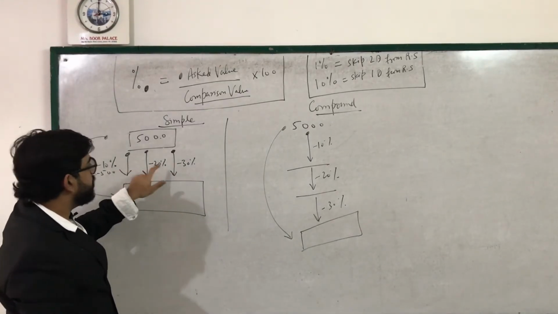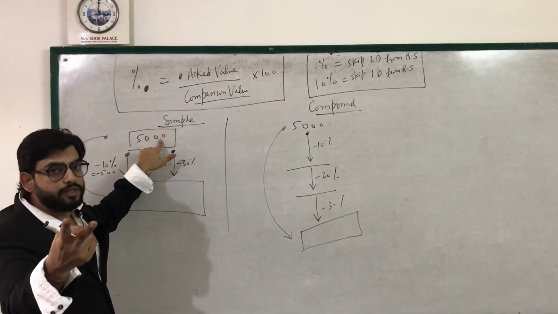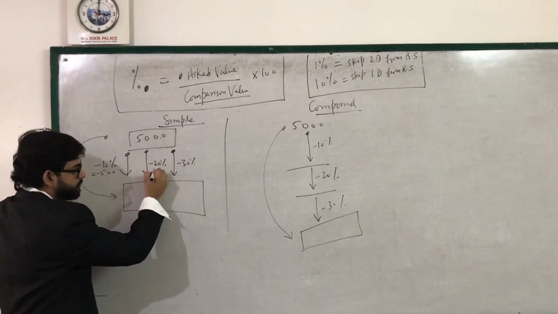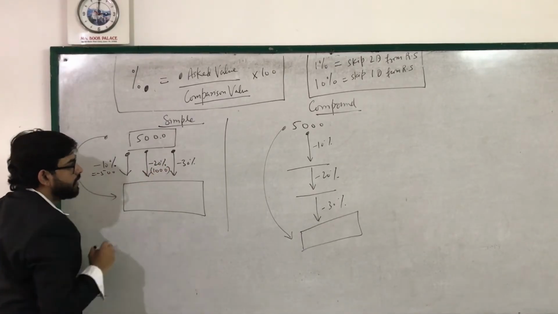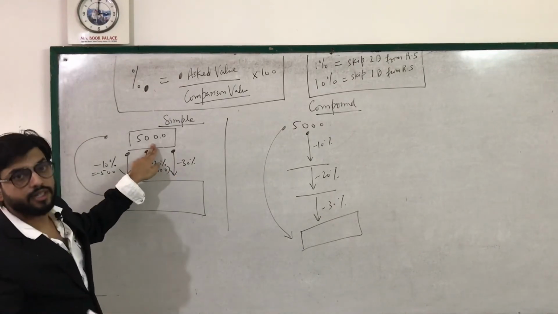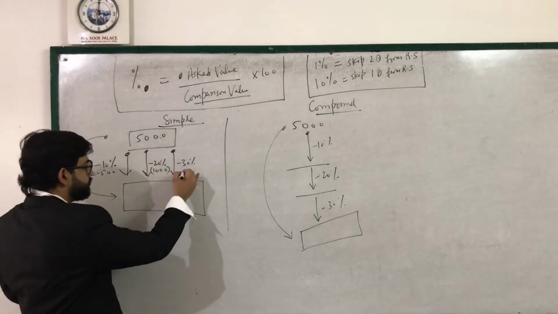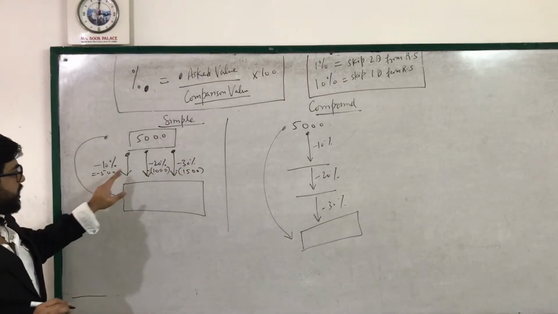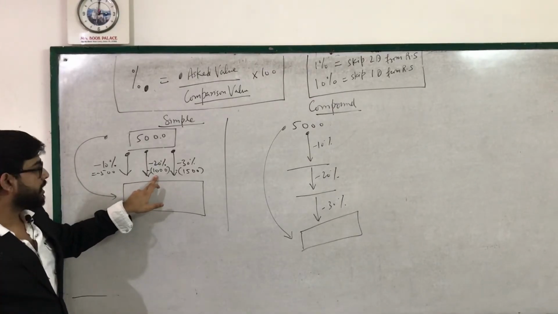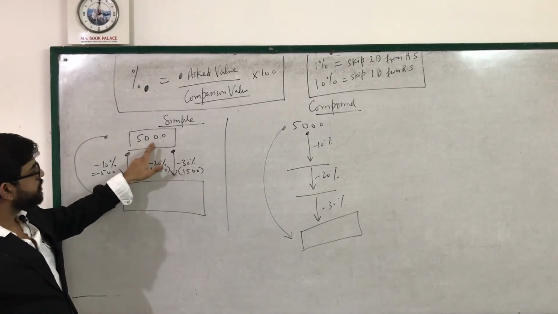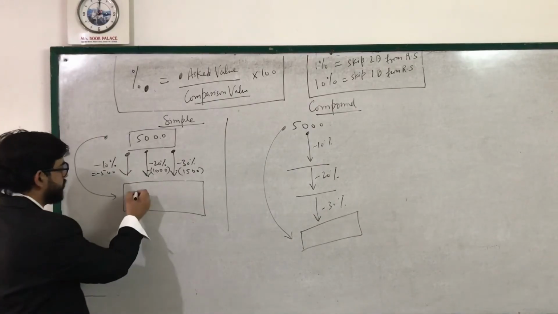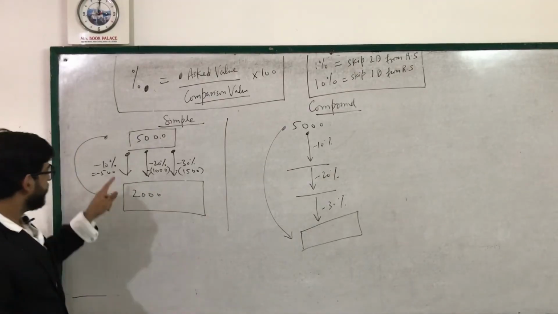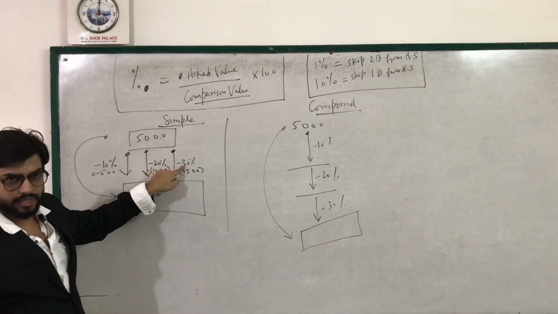Now 20%, because 10% is 500, 20% will be 1,000. So this is 1,000. 30%, because 10% is 500, 30% will be triple of that, 1,500. So we have to subtract 500, 1,000, 1,500, and 1,500, 3,000. 5,000 minus 3,000 is 2,000. Or simply we could have added 10% plus 20% plus 30%. Why?